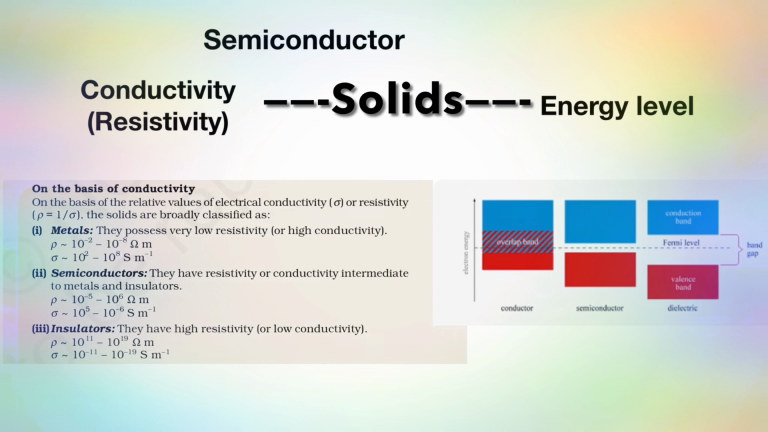So what happens on the basis of conductivity? Metals possess very low resistivity, means high conductivity. Insulators have high resistivity or low conductivity, and semiconductors are intermediate. Energy band gap between conduction band and valence band is overlapping in conductor. It is somewhat wider in semiconductor and it's very wide in insulators.